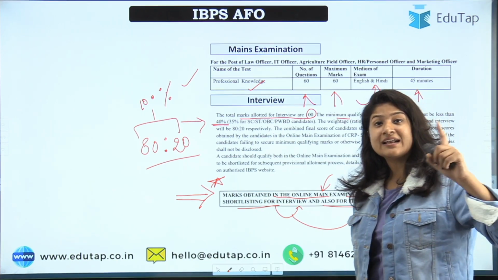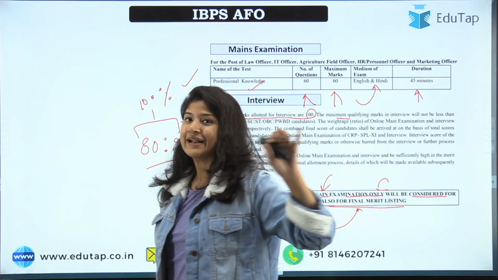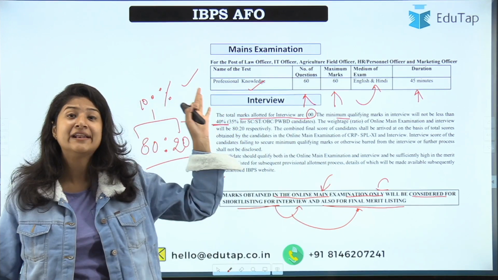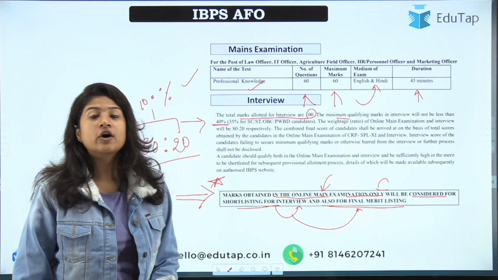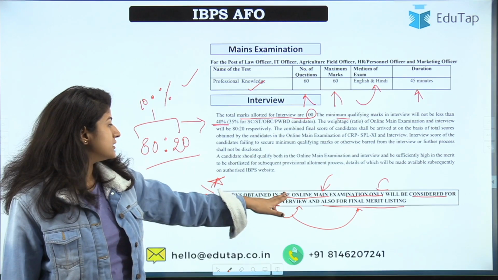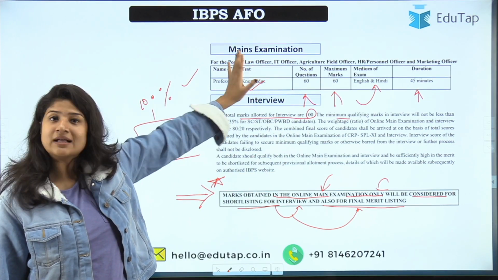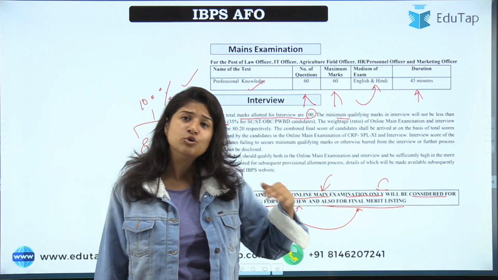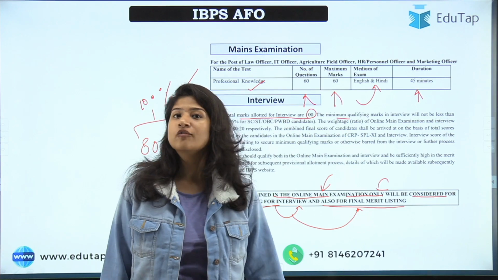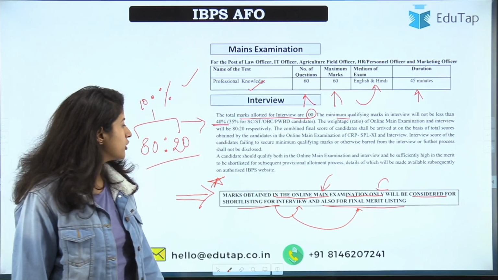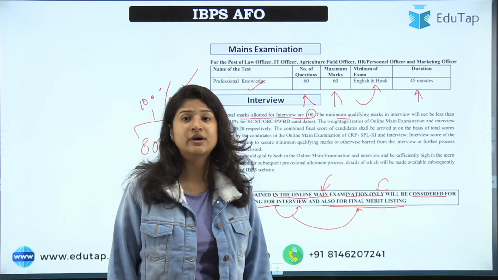What does it mean? That the prelim examination does not play any role in your final merit list. So even for calling for interview, the mains examination will be considered. There will be no role of prelim. So no matter if you get all 125 marks in that, it does not guarantee you your final merit or your interview as well.